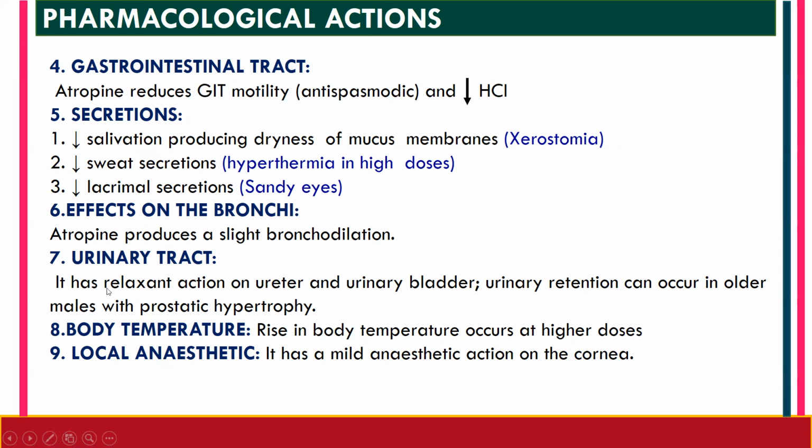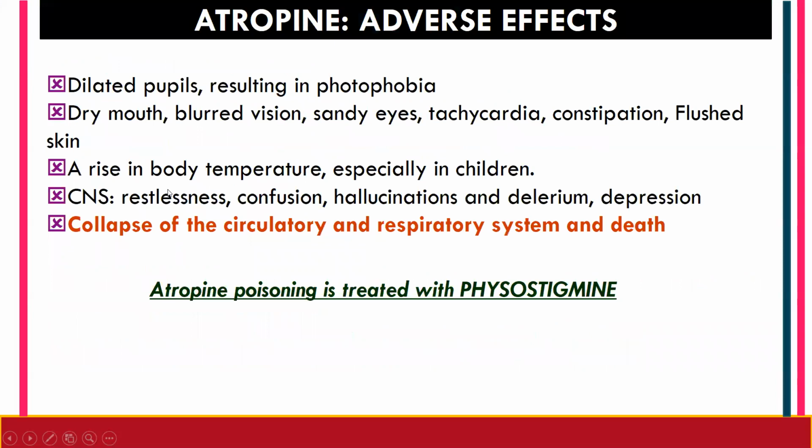Urinary tract: it has a relaxant action on the ureter and urinary bladder. So urinary retention can occur in older males with prostatic hypertrophy, an increase in the prostate gland size. Next, body temperature: there will be a rise in the body temperature, and that occurs at higher doses. Local anesthetic: it has a mild anesthetic action on the cornea.